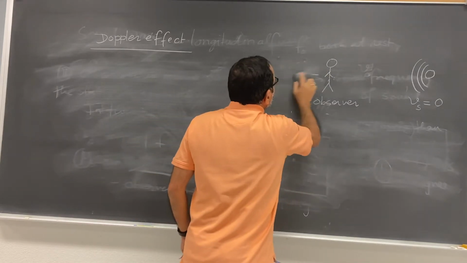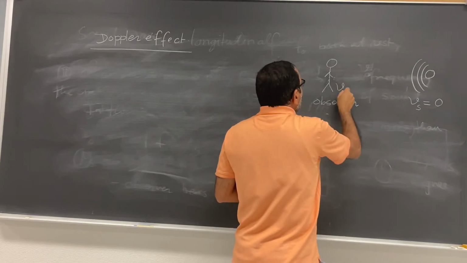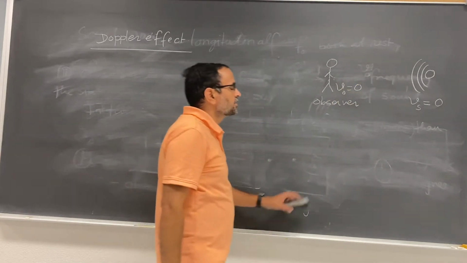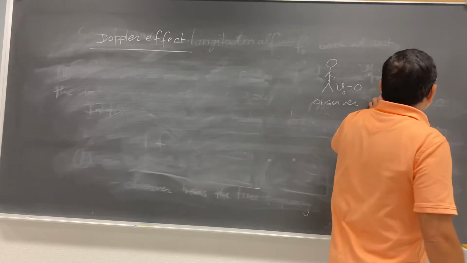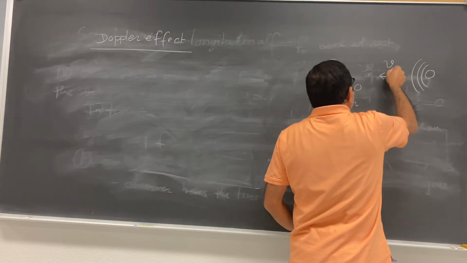So, I want to keep the observer at rest. That means V sub O is equal to 0. Observer is at rest, stationary. Now the source of sound is moving. Let me call this V sub S, source of sound.